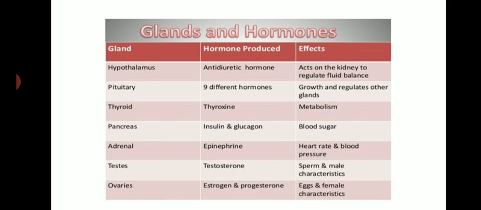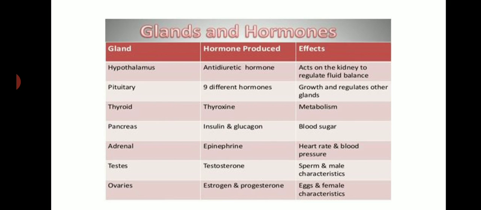Now let's recall again about the glands and their functions. First one is hypothalamus. It is a master gland, and it acts on the kidney to regulate fluid balance. Then the pituitary, it controls nine different hormones, and they regulate growth and other glands. Then thyroid secretes thyroxine hormone, and it helps in the metabolism process.